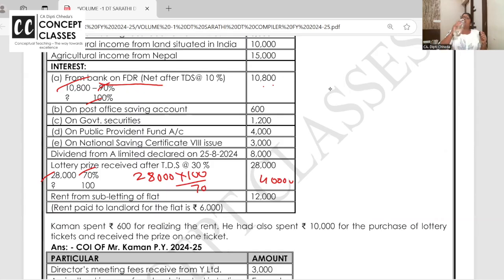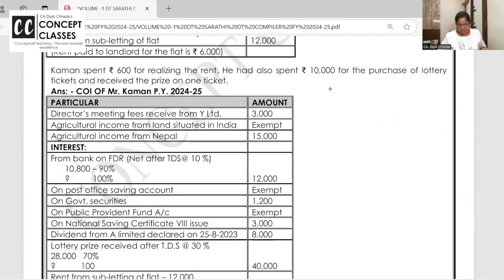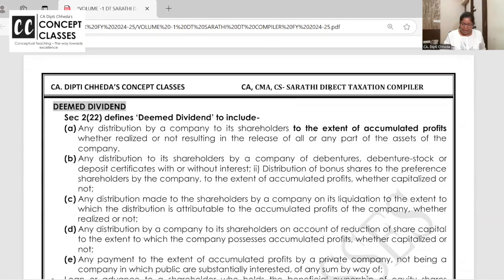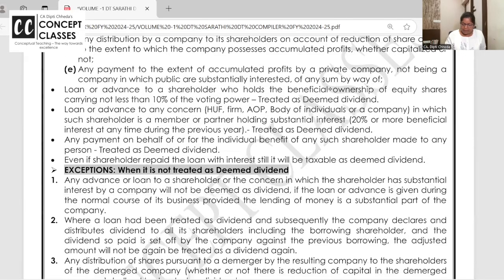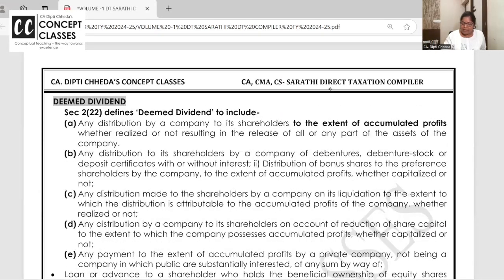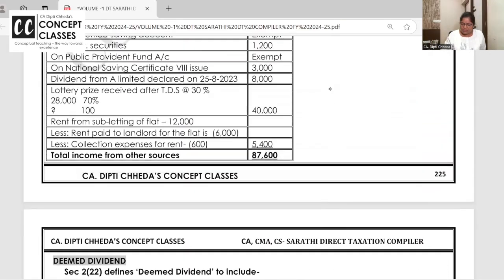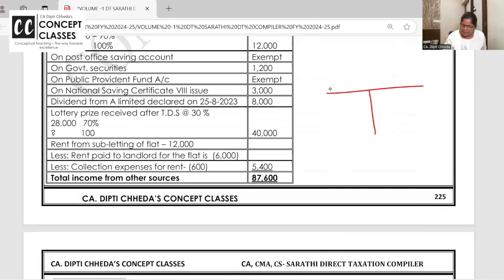Okay, all clear? These are very nice questions we have solved in the practice batch. And now I'm taking up the last concept here, that is deemed dividend. Deemed dividend concept and related parts and amendments I'm also taking. But for this, just allow me to write a small example.